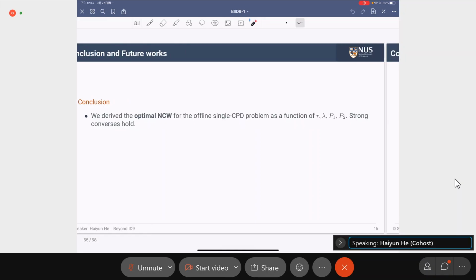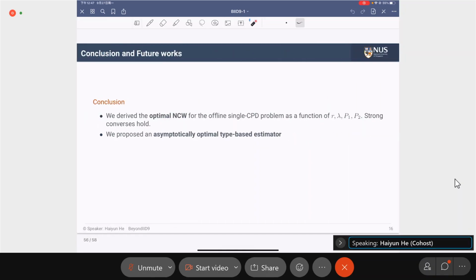So in this paper, we mainly derive the asymptotically optimal normalized confidence width and also a type-based estimator. The possible future extension is to extend it to the online change point detection problem. Yeah, thank you very much.